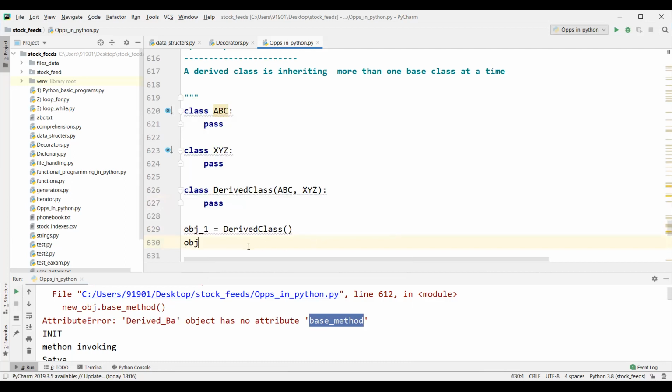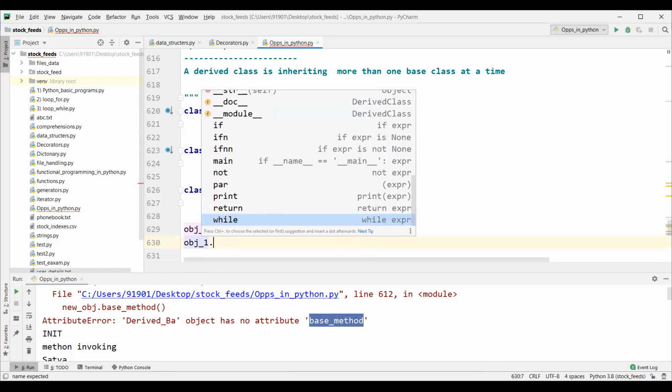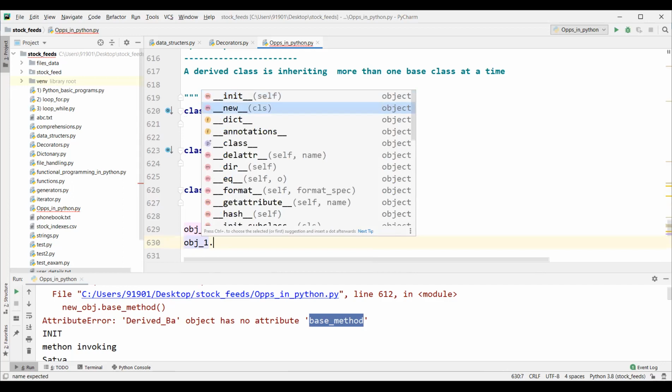obj_1 dot. Do you have anything to call here? No methods are defined. No. These are all magic methods, which by default come from object.